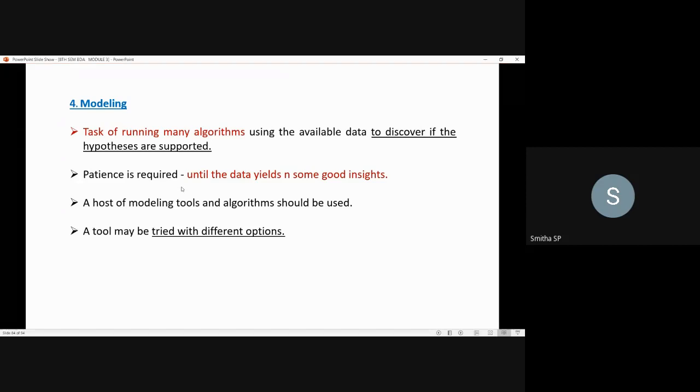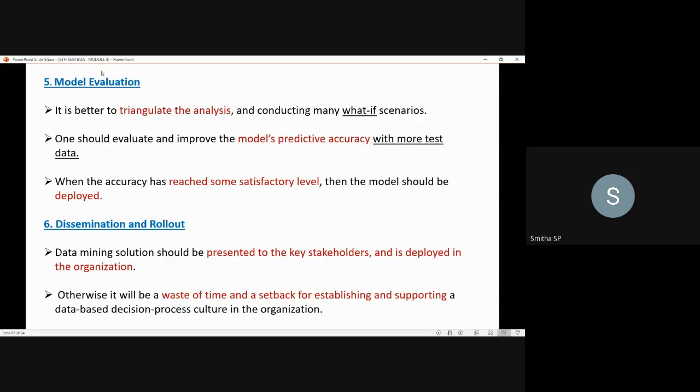You should engage with the data continuously until it yields some good insights into the problem. Whatever tools you use for modeling, you can try different options, such as running different decision tree algorithms. Coming to the fifth step, it's about model evaluation.